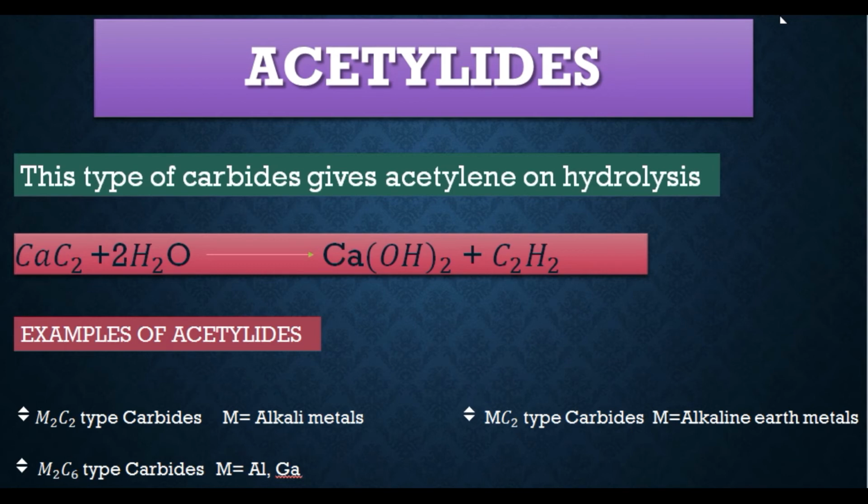So examples of acetylides are M2C2 type carbides, where M is an alkali metal. It may be any element like hydrogen, lithium, sodium, potassium, rubidium, whatever. Or MC2 type carbides, where M is an alkaline earth metal like beryllium, magnesium, calcium, strontium, etc. And M2C6 type carbides, where M is from group 13 or group 3A, and this includes aluminium, gallium, etc.